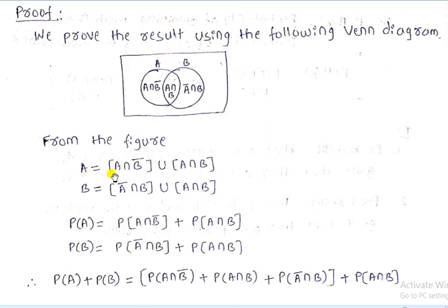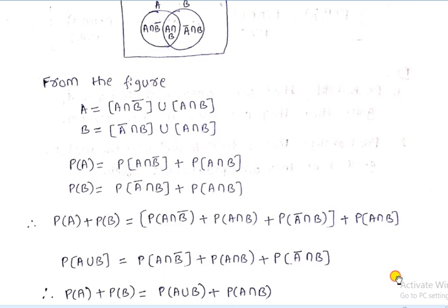Probability of A is equal to probability of A intersection B bar union A intersection B. The union symbol is replaced by plus sign, so probability of A intersection B bar plus probability of A intersection B. Second one, probability of B is probability of A bar intersection B plus probability of A intersection B. Now we add probability of A and probability of B. So P of A plus P of B equals probability of A intersection B bar plus probability of A intersection B plus probability of A bar intersection B plus probability of A intersection B.